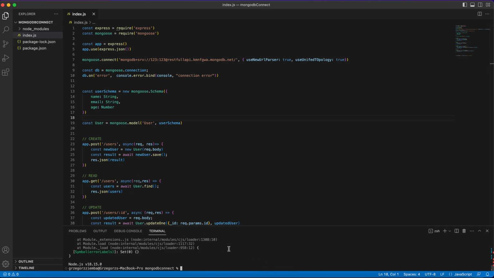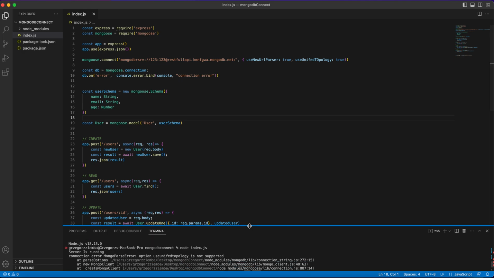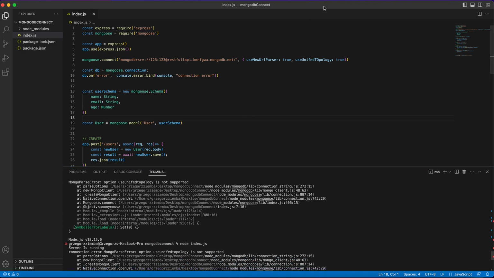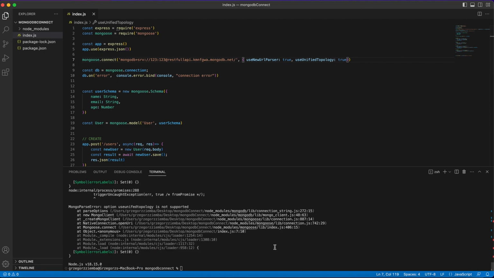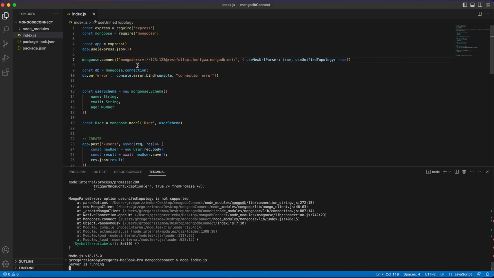Okay, what happened also in here? It asks us to use unified topology. Okay, use unified topology. Okay, and our server is running right now. Remember to double check if everything is written correctly, because as always you can misspell something and get some kind of errors.